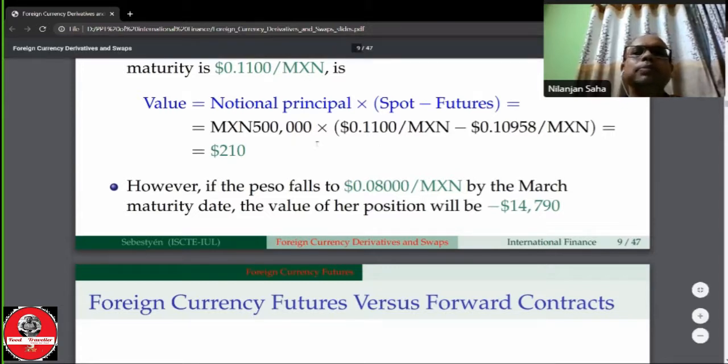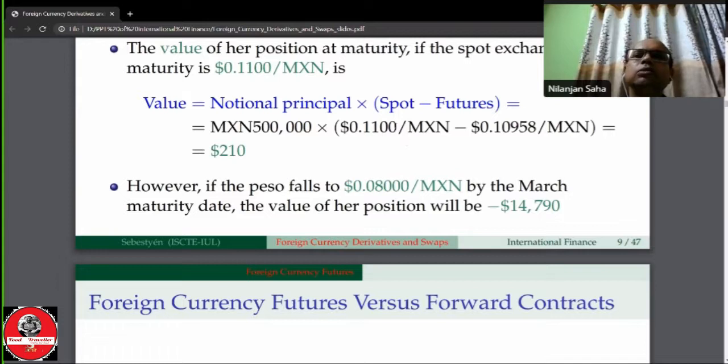The speculator expected the peso price would rise, but in reality the Mexican peso price stands at 0.0800 per peso by March maturity.